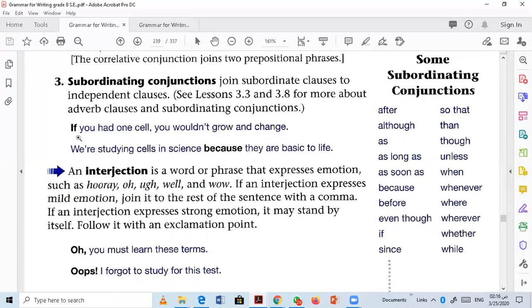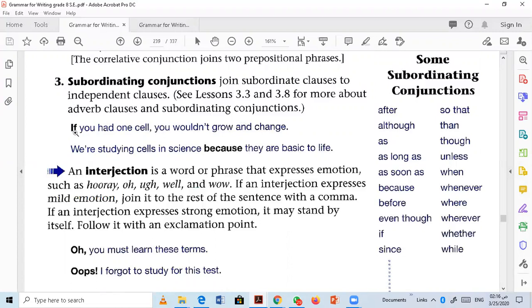For example, if you had one cell, what will happen? You wouldn't grow and change. The subordinate conjunction if joins these two sentences together. The clause that comes directly after the conjunction we call dependent, and the other is called independent. So a subordinate conjunction always connects a dependent and an independent clause.